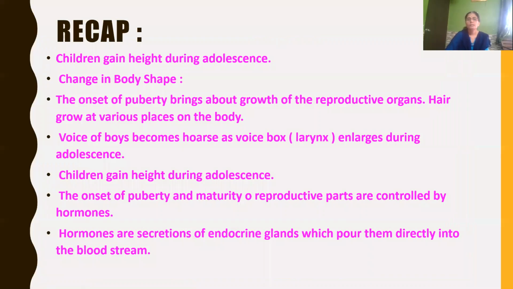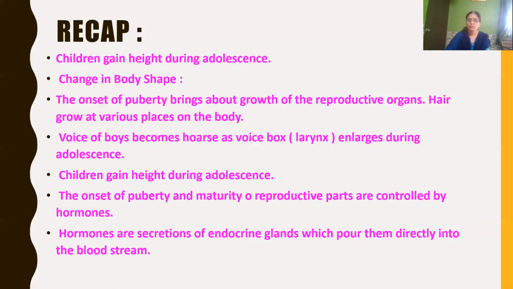Okay children, in this session we have learned that children gain height during adolescence. They undergo change in body shape. The onset of puberty brings about the growth of reproductive organs, hair grows at various places on the body, and the voice becomes hoarse as the voice box or larynx enlarges during adolescence.